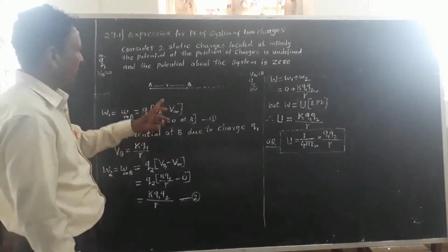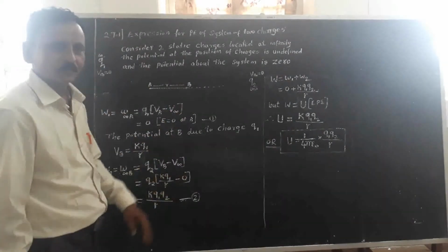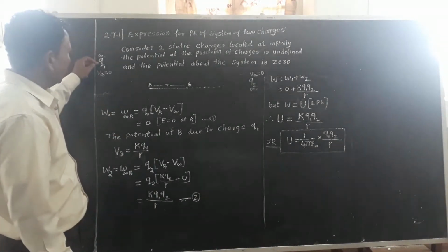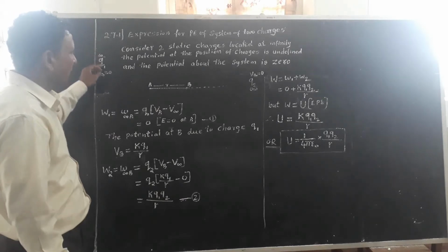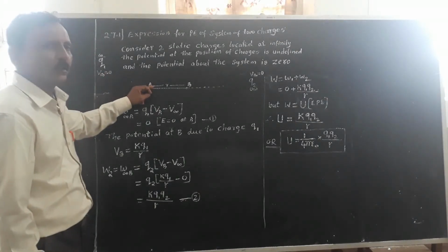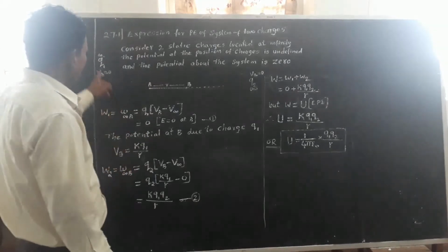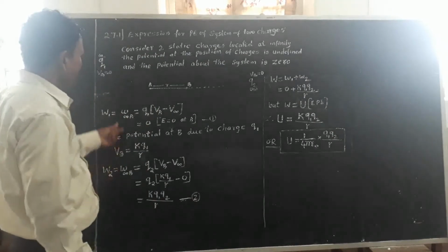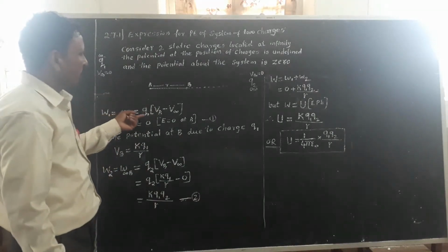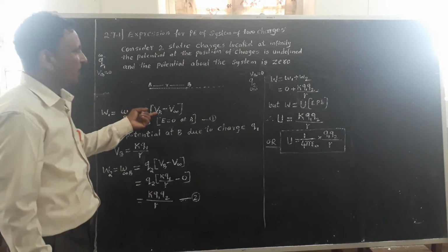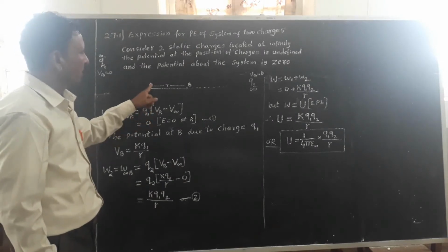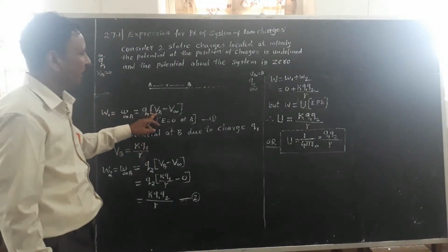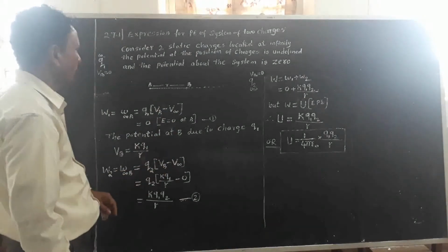Consider an isolated system AB. Then the work done in moving a charge Q1 from infinity to the point A in the system is given by W1 equal to Q1 into the potential difference between the point A and infinity, that is, potential at A minus potential at infinity.